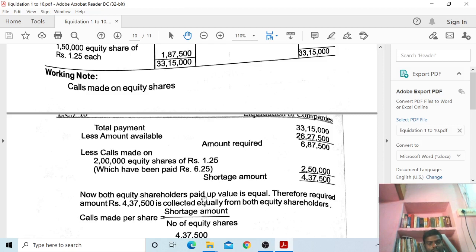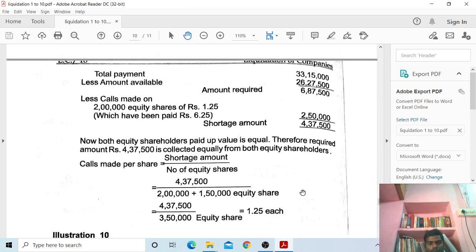Now both equity shares' paid up value is equal. Therefore an equal amount of rupees 4,37,500 is collected equally from both equity shareholders. How? Calls made per share equals shortage amount divided by number of equity shares. 4,37,500 divided by 2 lakh equity shares plus 1,50,000 equity shares, total 3,50,000 equity shares, is equal to 1.25.